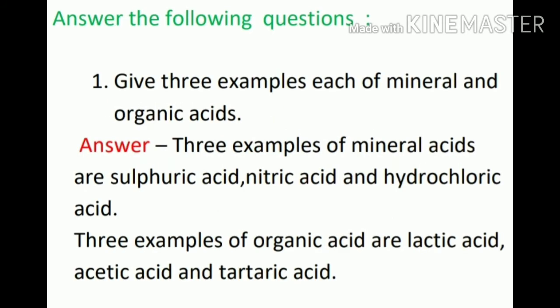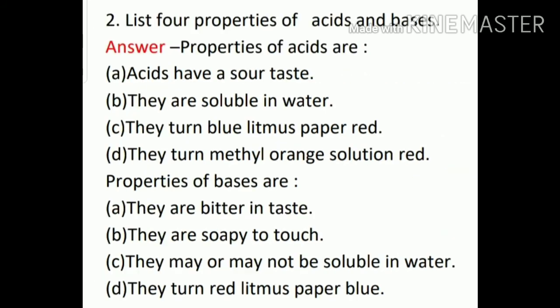Answer the following questions. Give 3 examples each of mineral and organic acids. 3 examples of mineral acids are sulfuric acid, nitric acid and hydrochloric acid. 3 examples of organic acids are lactic acid, acetic acid and tartaric acid.